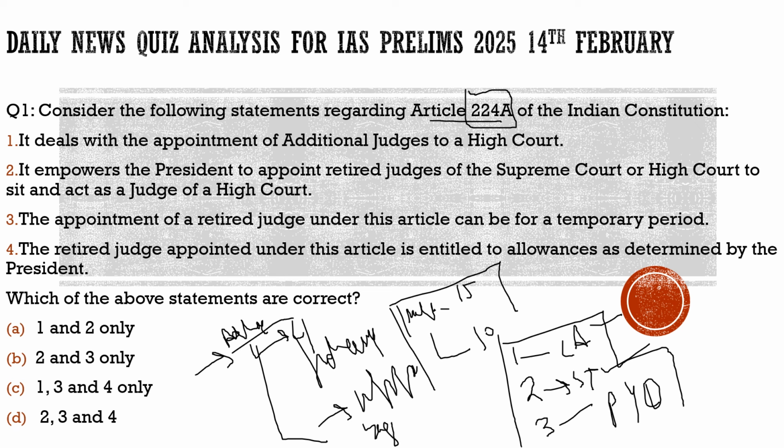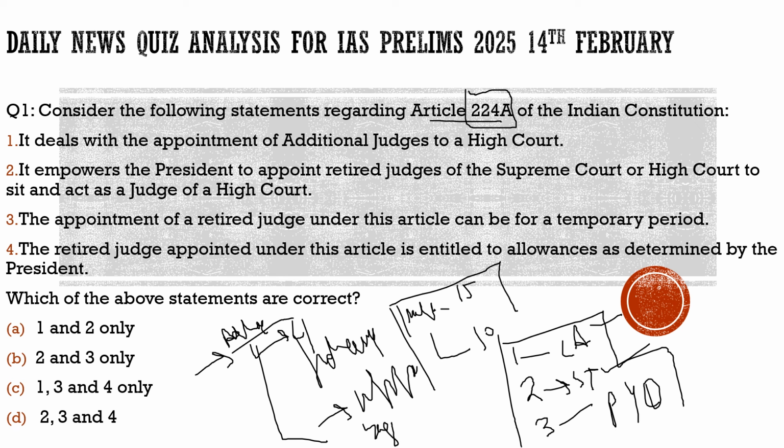One more thing about ad hoc judges: they are not deemed to be High Court judges, so their powers are different. For other judges who are in line to get promoted, the appointment of these ad hoc judges does not impact their race, their hierarchy. So this is what you need to know about ad hoc judges.